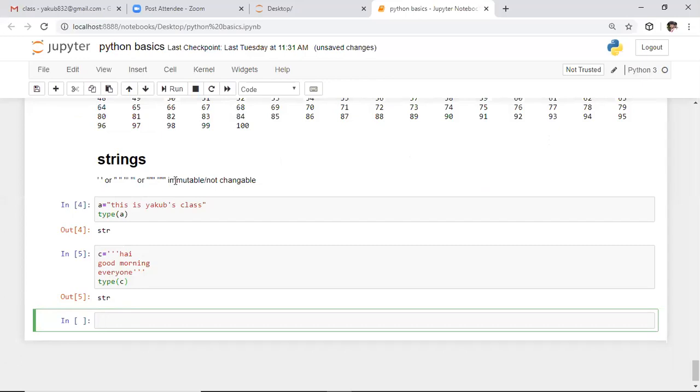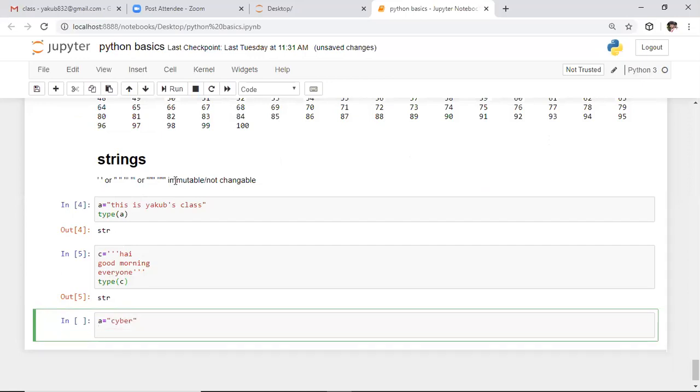Here I'm defining a equals to some string, simple string, that is cyber. Then I'm saying a of 0. I want to modify the character which is present at the 0th index with y, so I want to replace this with y. If you try this, it will return an error.